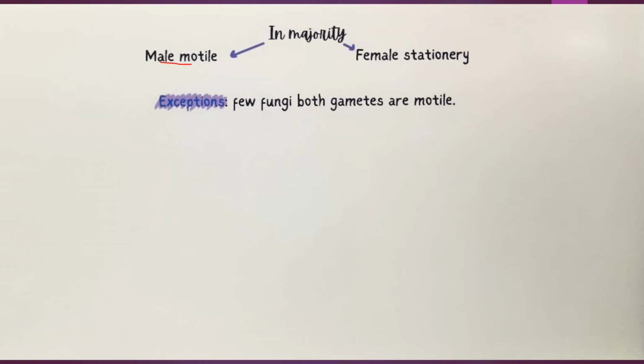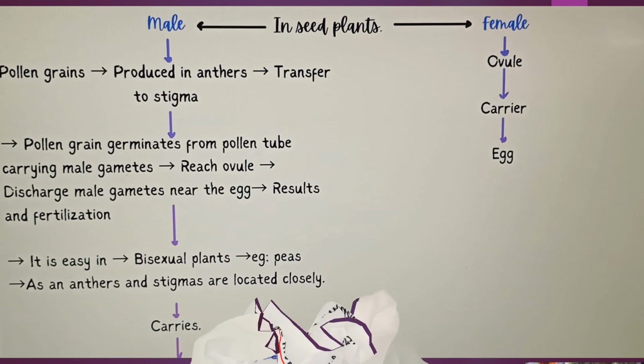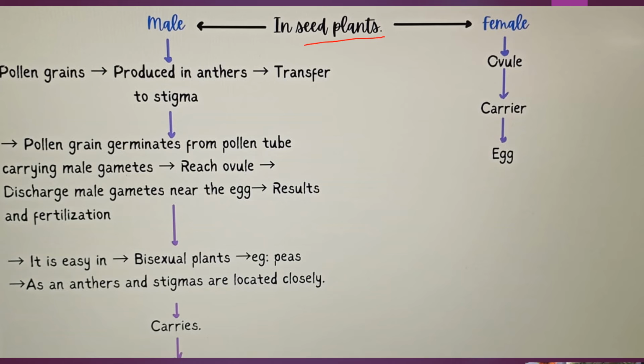Then in the majority, males are motile and females are stationary. Exceptions: in a few fungi, both are motile. We can take the example of we humans. In humans, the sperms are motile and the ovum is stationary. In seed plants, male and female: pollen grains are produced in anthers and transferred to the stigma. These pollen grains germinate to form a pollen tube carrying male gametes, which reaches the ovule and discharges male gametes near the egg, resulting in fertilization.